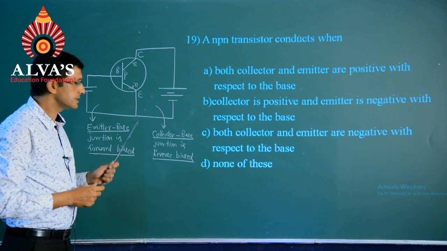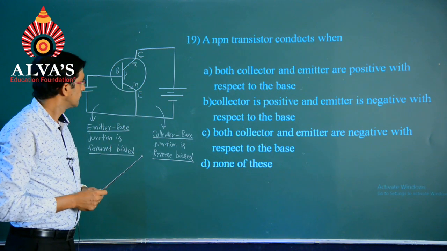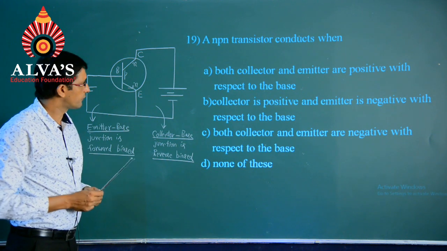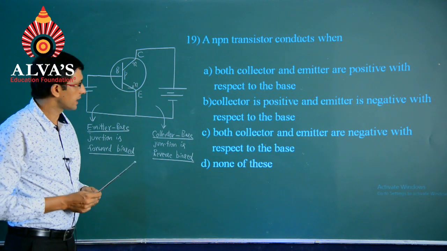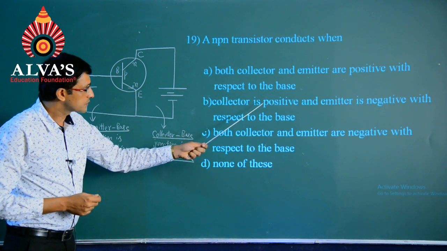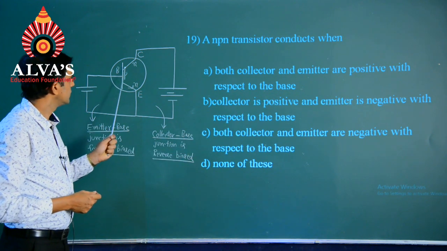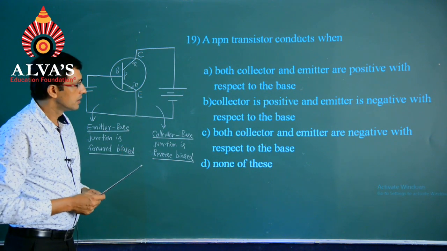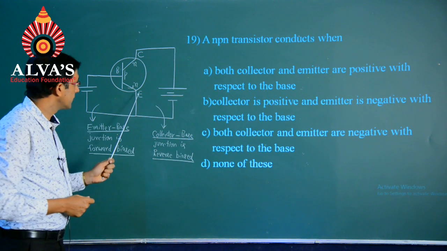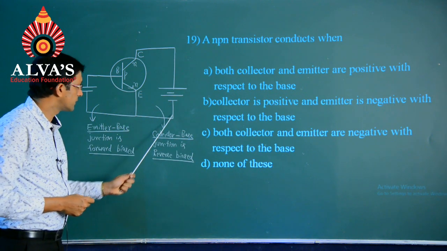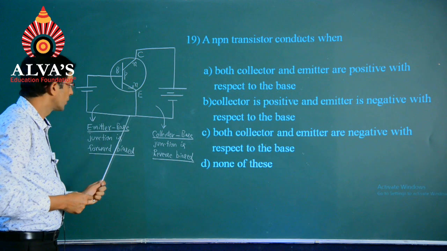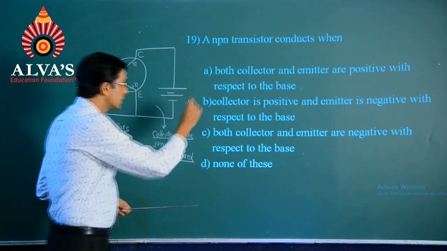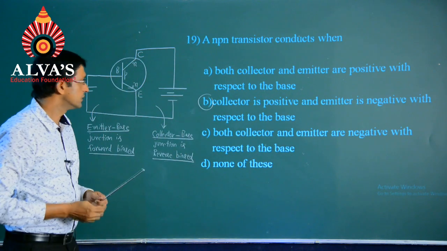And when this takes place, we say an NPN transistor is conducting, and for that, as per the options, the collector is found to be positive and the emitter is found to be negative with respect to the base, and so option B is the solution.